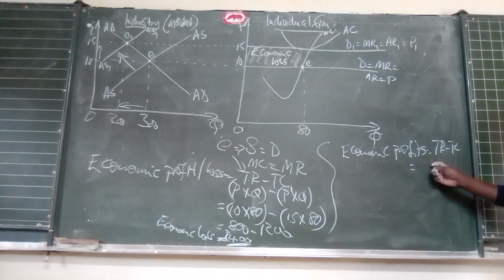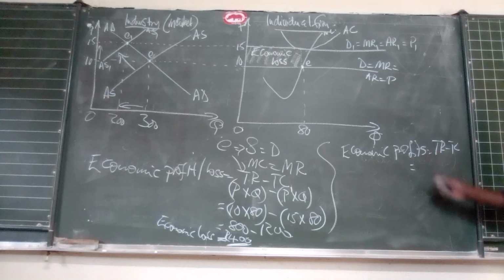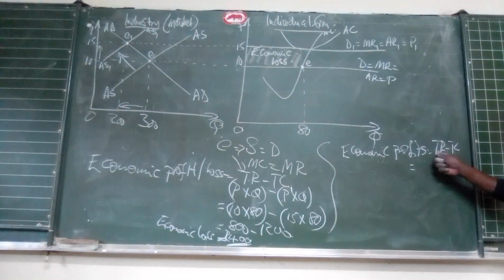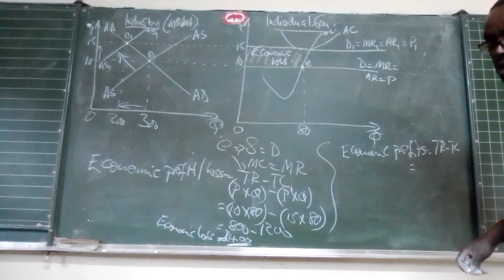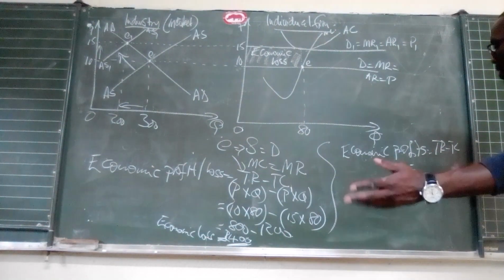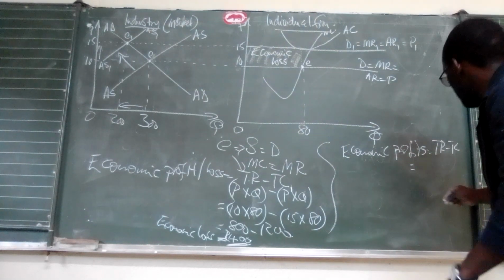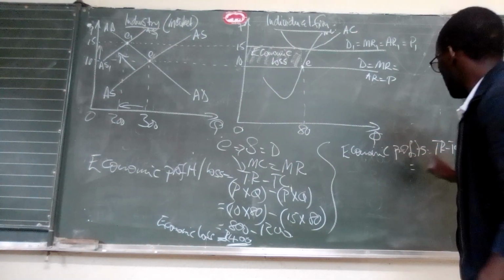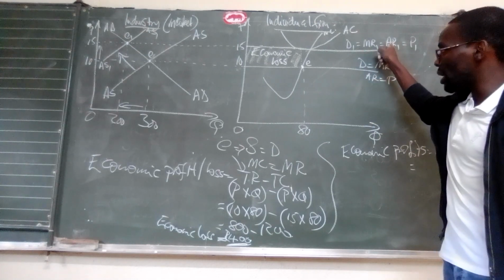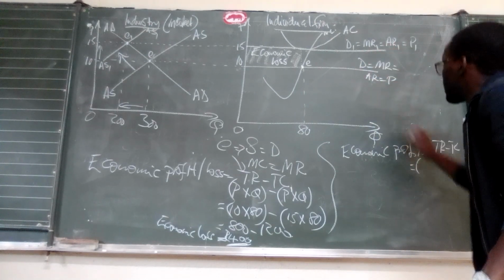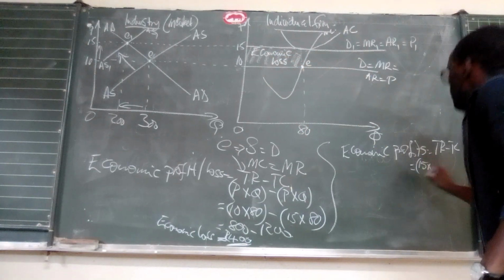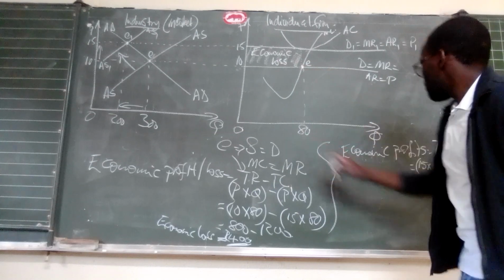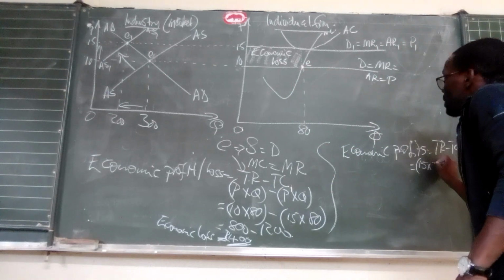In the exam, normally this one is a 4-mark question. In the exam, this formula must be there because there is a mark that you will earn if you give the formula. So state the formula, and then substitute into the formula and solve the problem. And then once you do that, you get your 4 marks. Easy as that. Right, so our TR, which is our average revenue multiplied by quantity, average revenue is now increased to 15, multiplied by the market quantity, which is at 80.